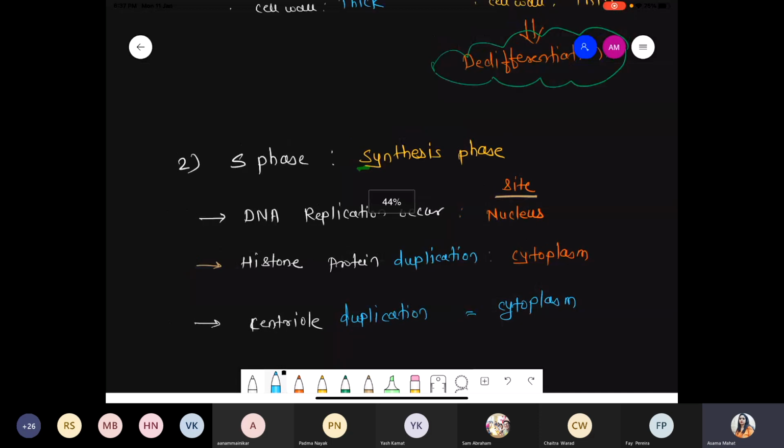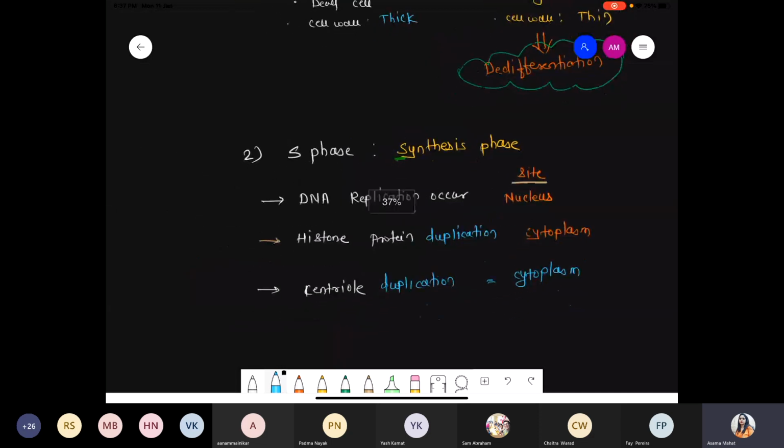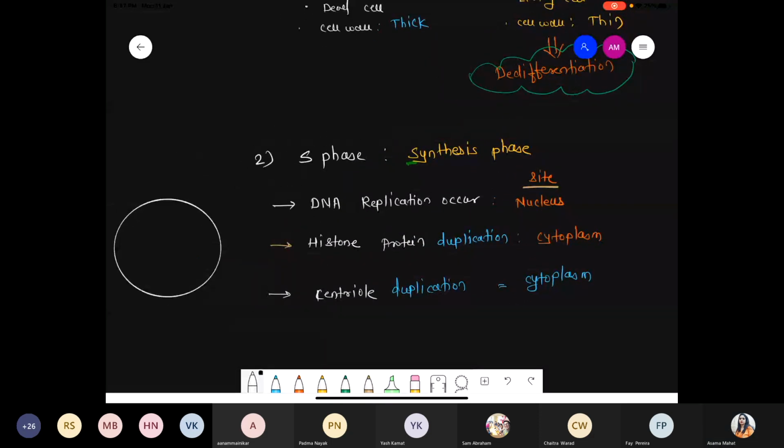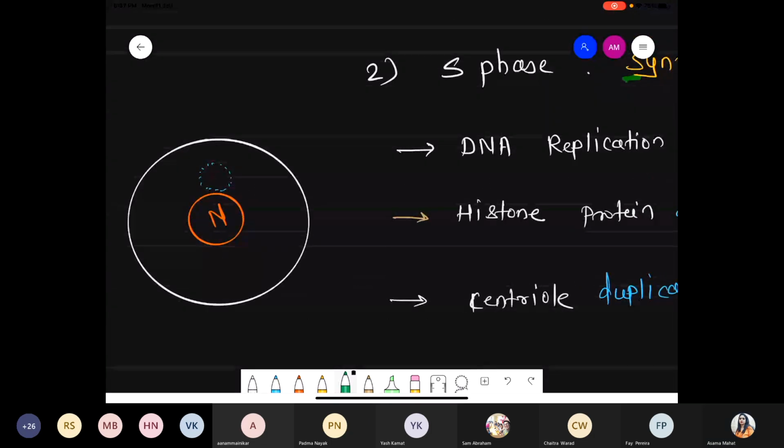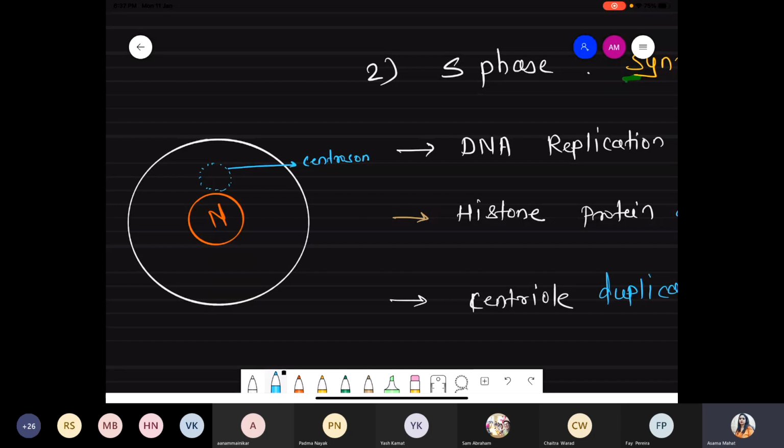If you don't remember, I'll quickly tell you. Plasma membrane, nucleus. Now here there is the presence of a dotted body. Inside that dotted body, it is called the centrosome, a protein body.